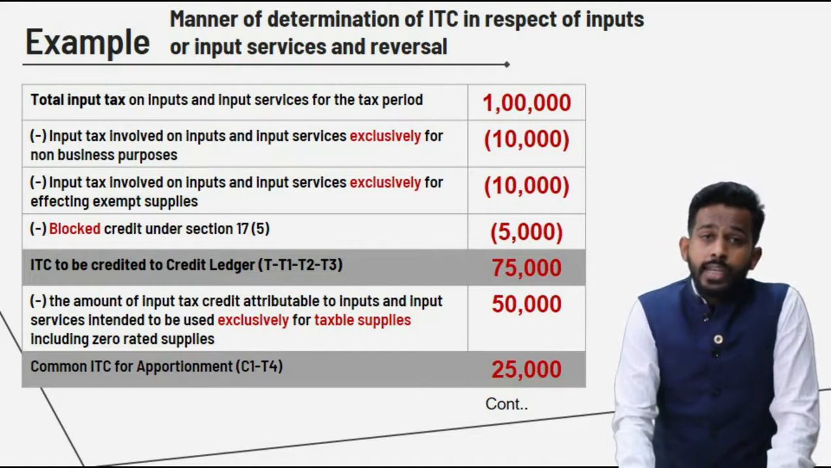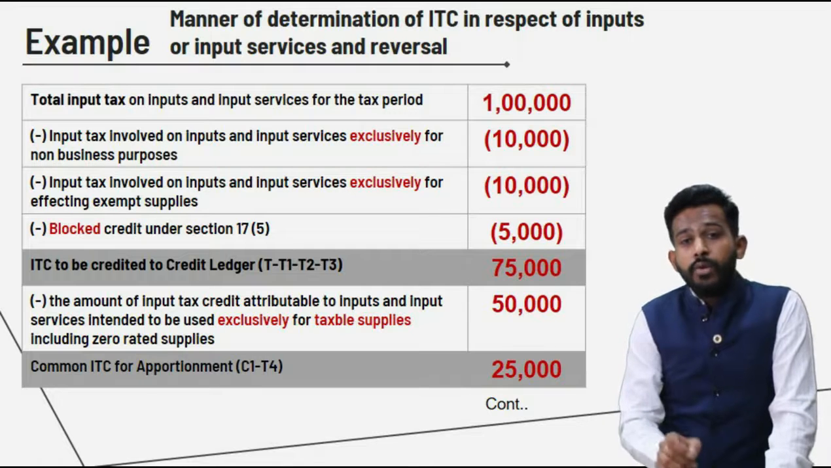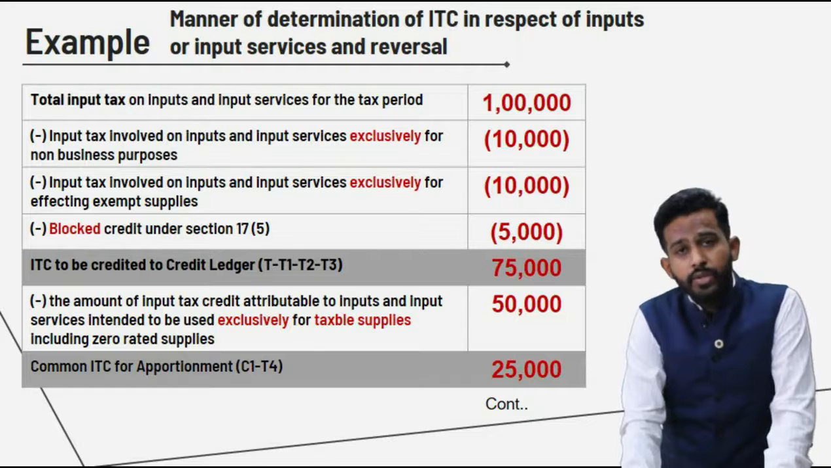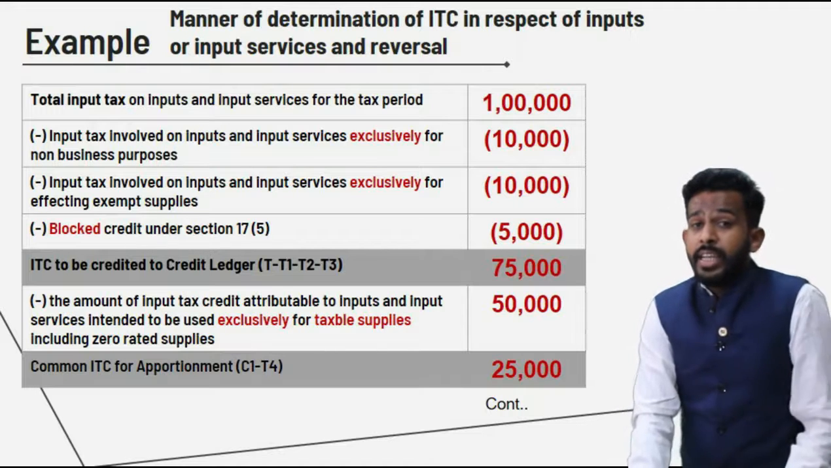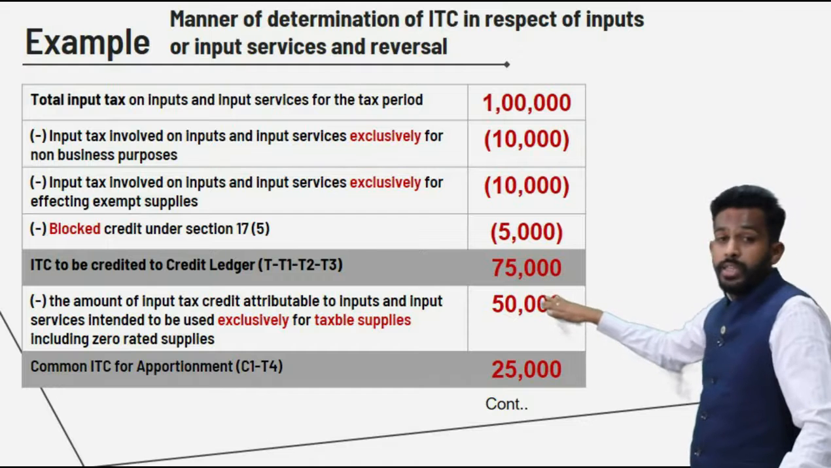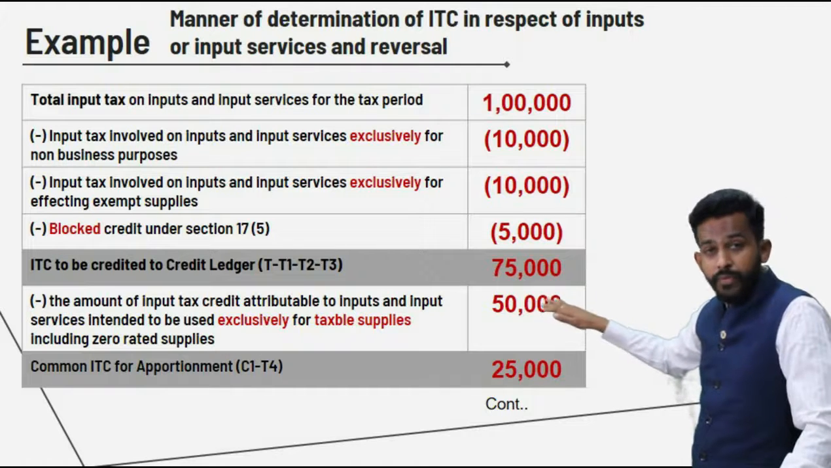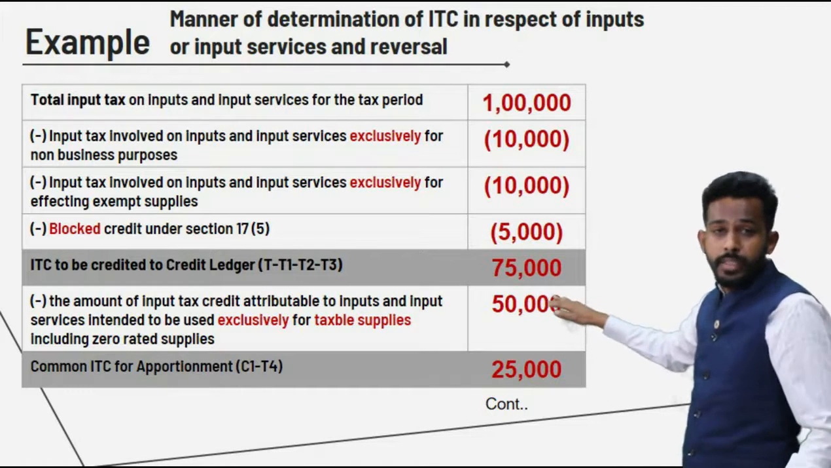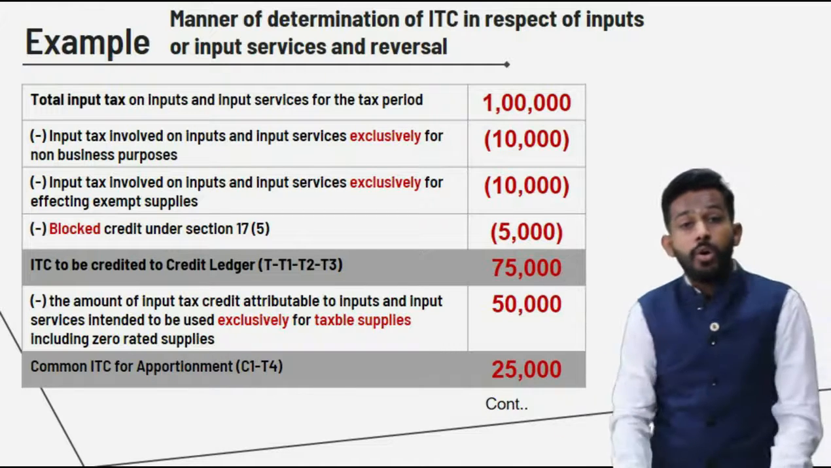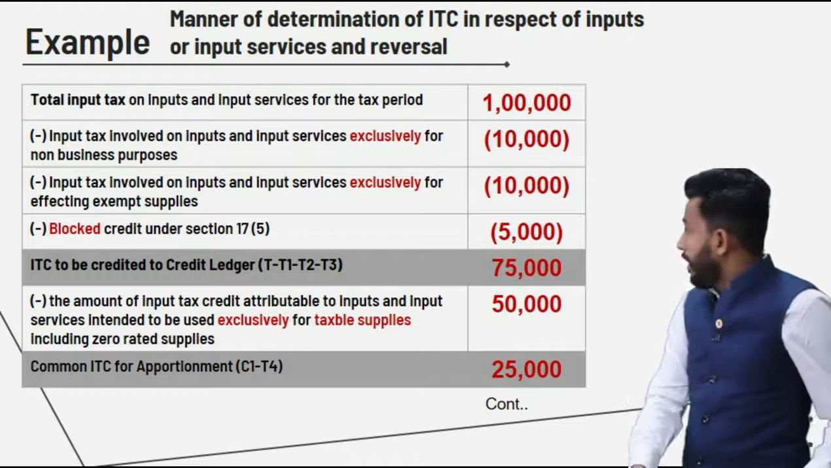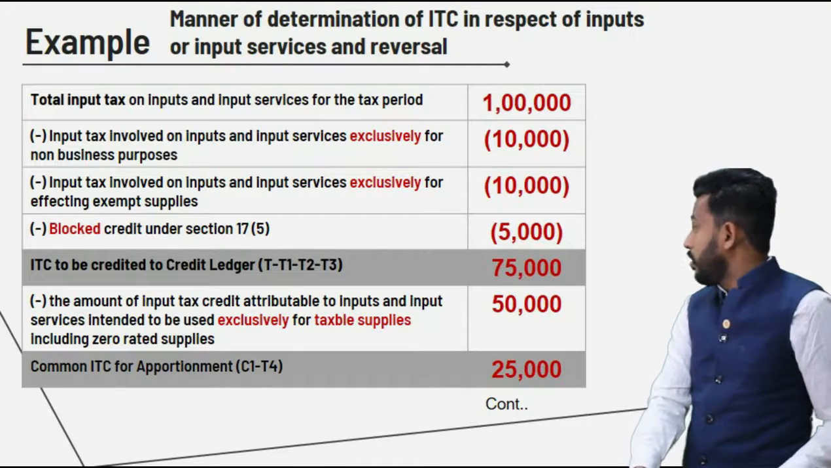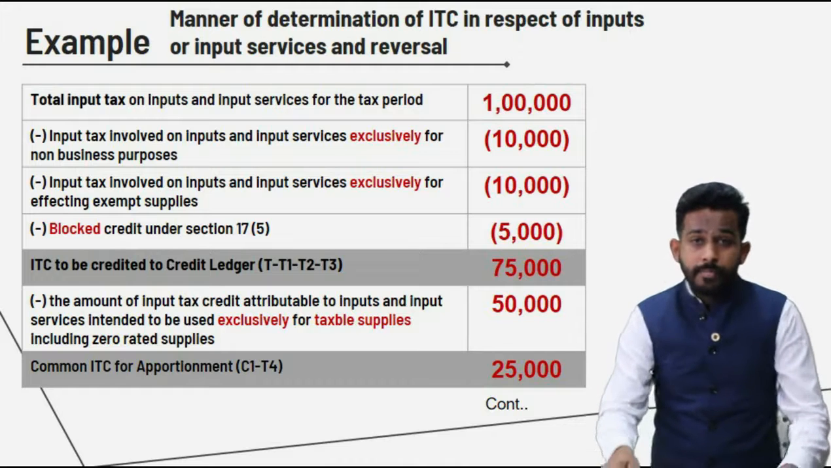After C1, what we did was we tried to figure out what is the ITC which was used exclusively for the purpose of providing taxable services and zero rated supplies. In this particular case, the amount is 50,000 denoted as T4. T4 is exclusively used for the purpose of taxable supplies and zero rated supplies. Now C1 minus T4 gives you the common credit, friends. So let us move to the next slide and try to work out the amount of